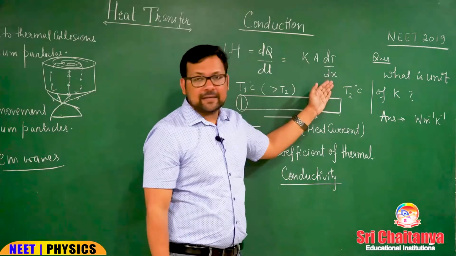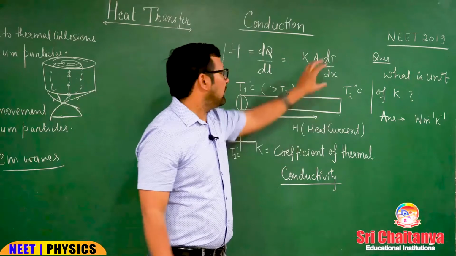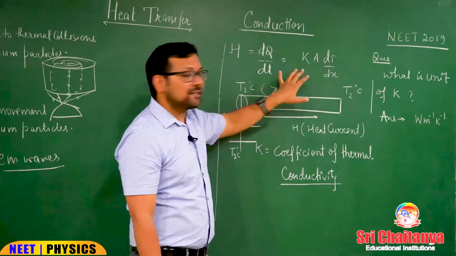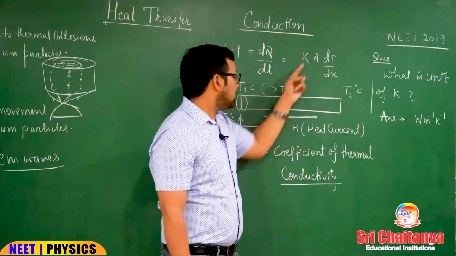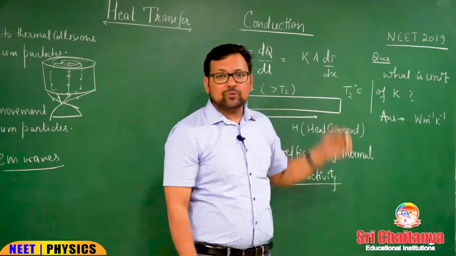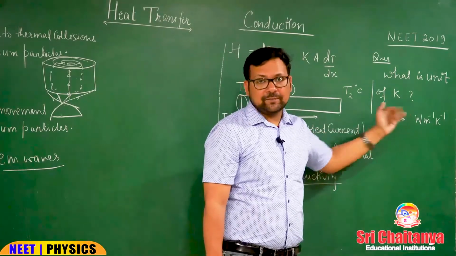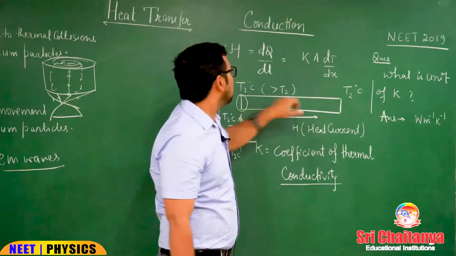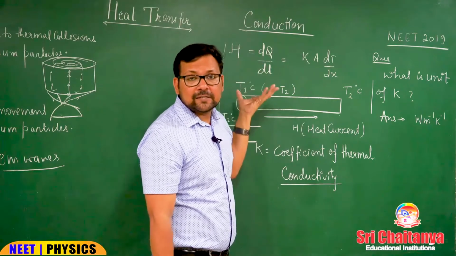The third quantity is dT by dx, that is the temperature gradient. We will describe the significance of temperature gradient in later topics. Here, first get the formula. Heat current is KA into temperature gradient. K is called the coefficient of thermal conductivity. In NEET 2019, the unit of thermal conductivity was asked. You can see in this formula, K is the thermal conductivity, and dQ by dt means energy by time. This can be termed as power.